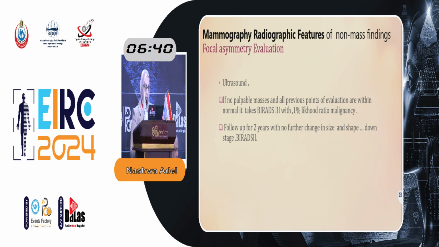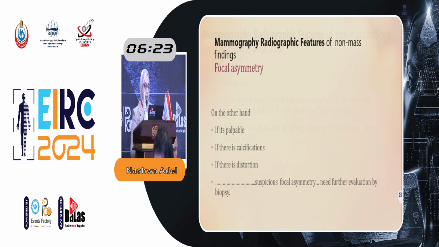If there is no palpable mass and all previous points of evaluation by ultrasound are normal, it takes BI-RADS 3, with only 1% likelihood of malignancy. Follow up for 2 years with no further change in the size and shape will downstage the lesion to BI-RADS 2.